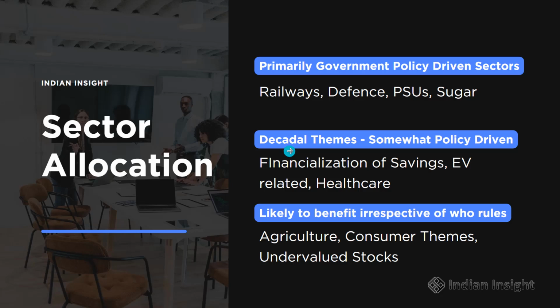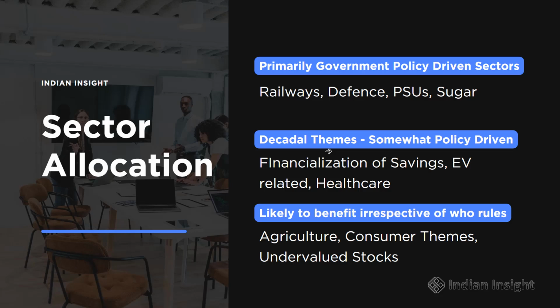Then another category is decadal themes that are playing out in the market. They may be policy driven, they may be thanks to the policy of the government in the last 10 years, or they may be occurring more organically, more naturally because of people's preferences. For example, financialization of savings is a theme that has emerged post COVID, and people are looking to shift their investments from traditional savings instruments to other kinds of instruments like equities.